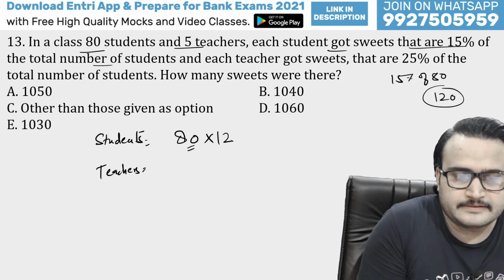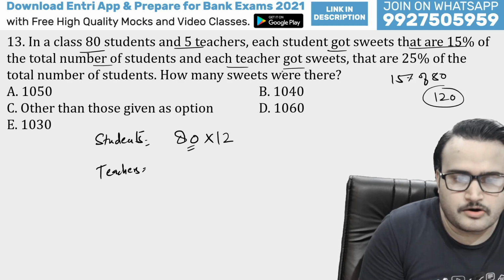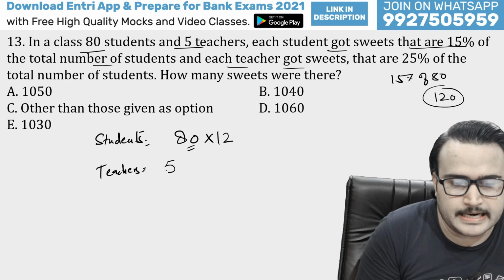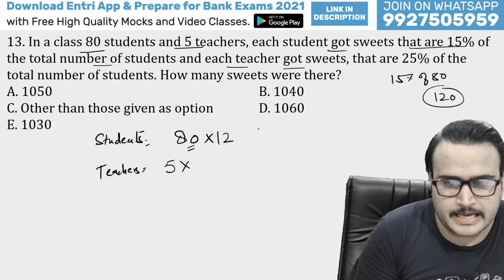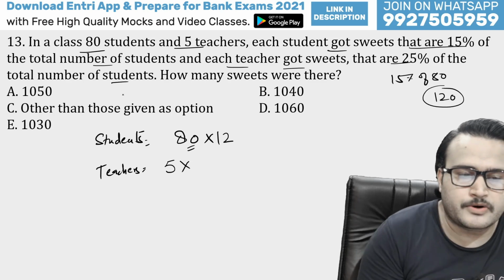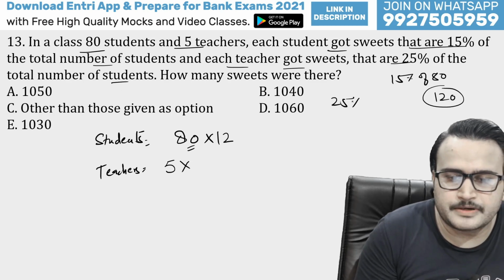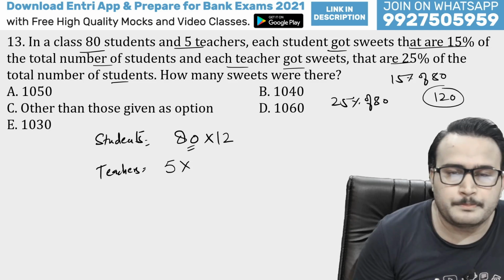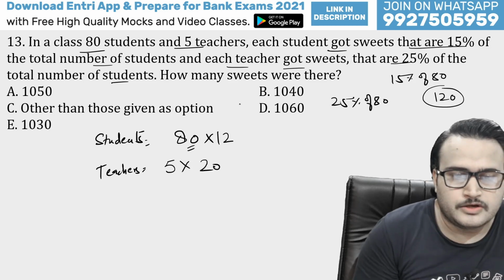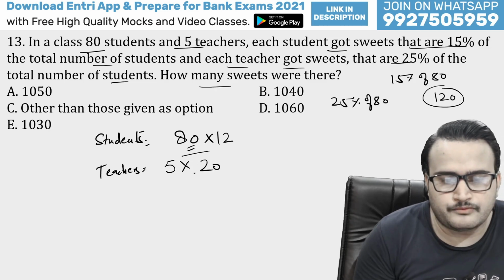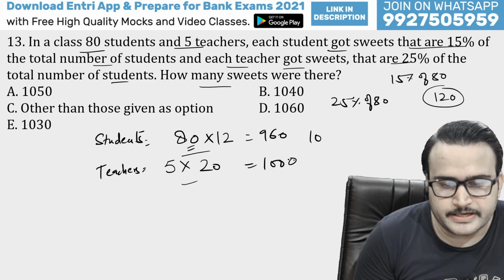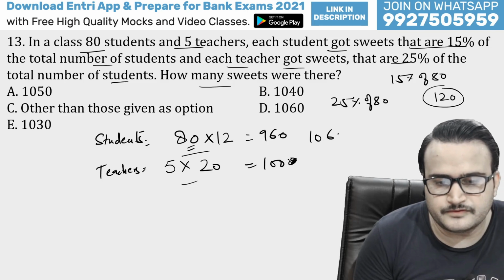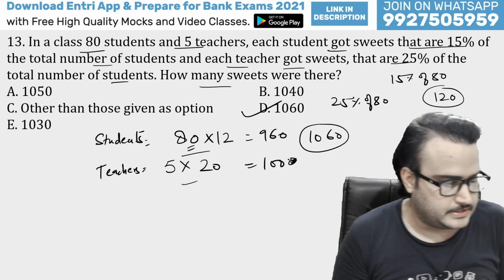And in the same way, guys, each teacher gets suites. We are talking about 5 teachers, because 5 multiplied by 25% of the total number of students. So guys, 25% of 80 is 1 by 4 of this value, that means 20. So guys, how many suites were there? We have to add these. So 960 plus 100, so 1060 will be the right answer. D will be the right answer.